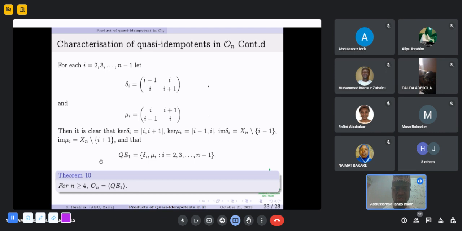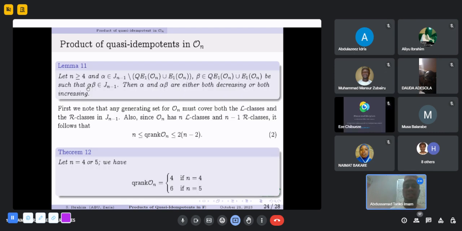In this lemma, we are taking the product of any elements alpha and beta in Jn minus 1. We want the product alpha beta to be in Jn minus 1. Let n be greater than or equal to 4 and alpha belong to Jn minus 1 minus the set of all quasi-idempotents of defect 1 union the idempotents of defect 1, and beta belong to the quasi-idempotents of defect 1 union idempotents of defect 1. We want the product alpha beta to be in Jn minus 1. Then alpha and alpha beta are either both increasing or both decreasing.